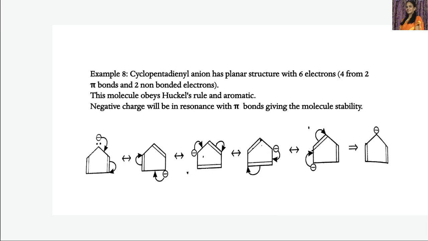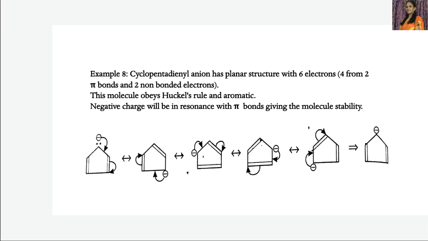So cyclopentadienyl anion has a planar structure with 6 electrons, that is 4 from 2 pi bonds and 2 non-bonded electrons. This one, non-bonded electrons. So this molecule also obeys Huckel's rule and it is said to be an aromatic compound. See, 6 electrons means 4n plus 2, where n is equal to 1. 4 into 1 is 4 plus 2 is 6 electrons. As it has 6 electrons, it is said to be aromatic because it is obeying Huckel's rule.